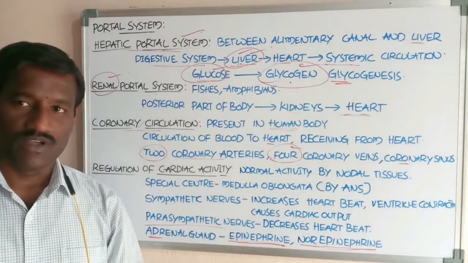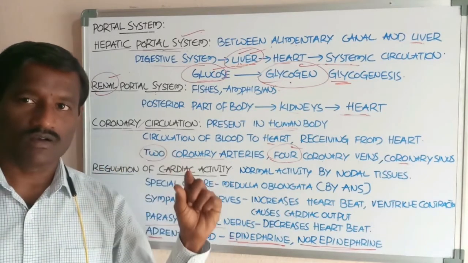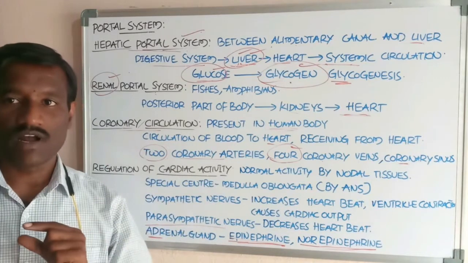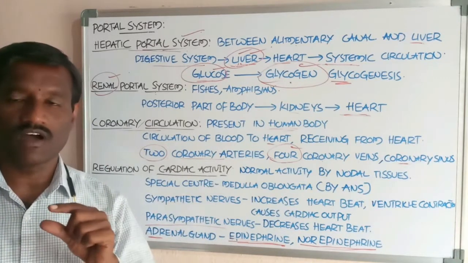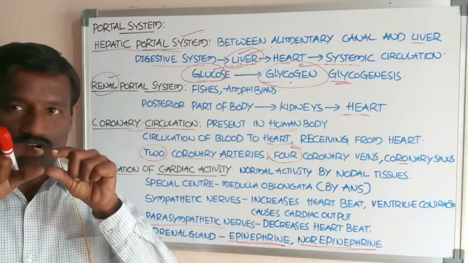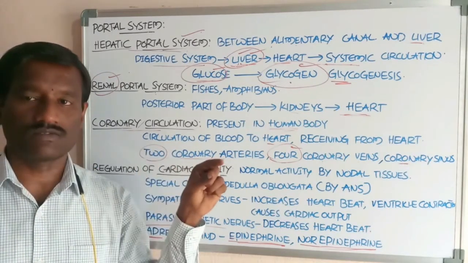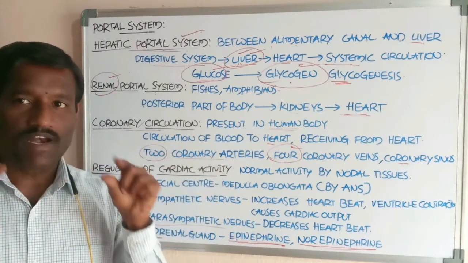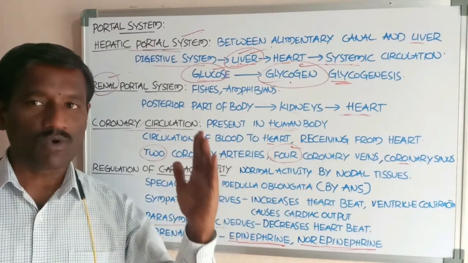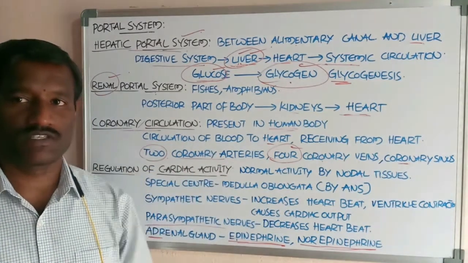The portal vein connects one organ with the help of blood capillaries and also connects with another organ with the help of blood capillaries. The portal vein is the connecting link between two organs, supplying blood from one organ to another organ. That is called the portal system.